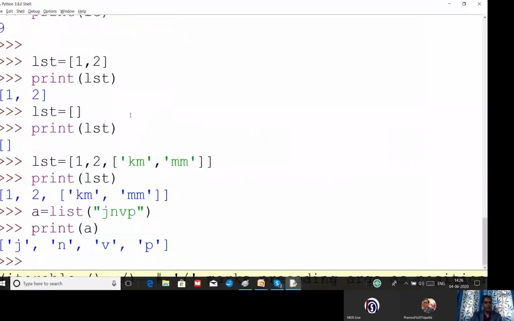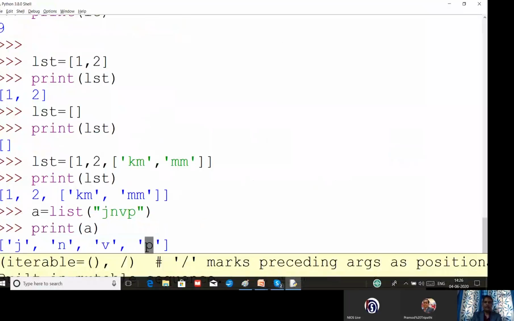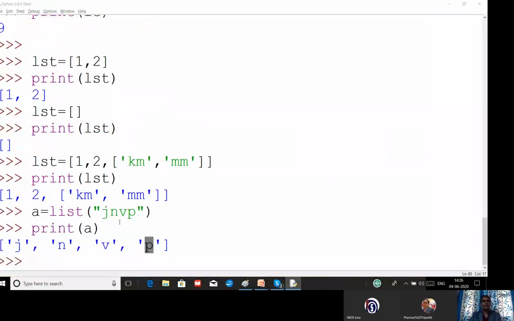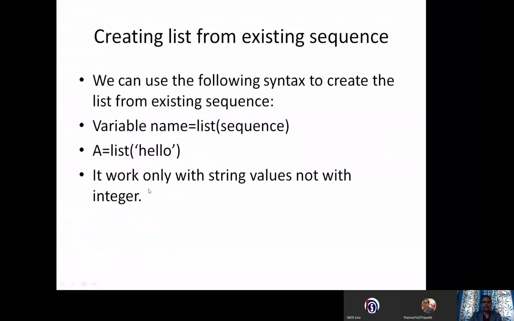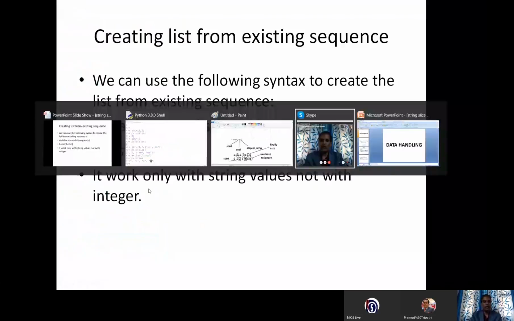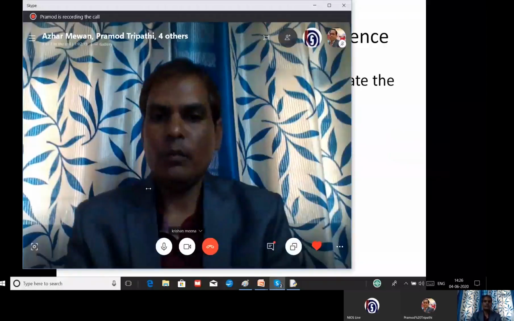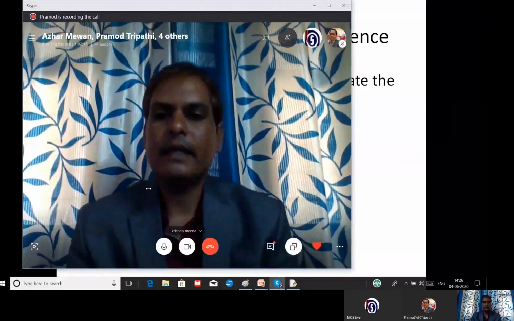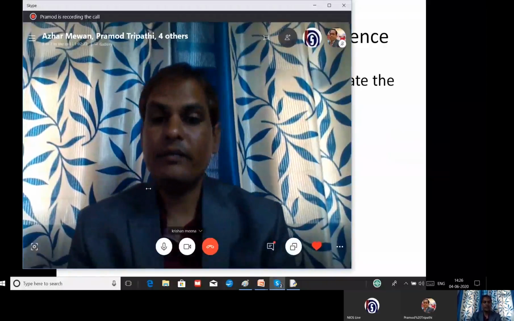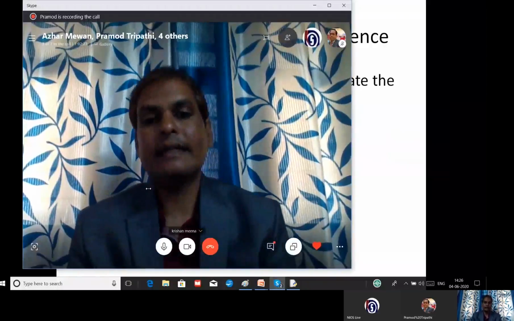Are you able to catch? One element, another element, another element, and another element. This is the way you can create a list from an existing sequence. One more thing you have to remember: the existing sequence method will work with string values only. If you apply it with a number value, you will get an error. Now let us see how.